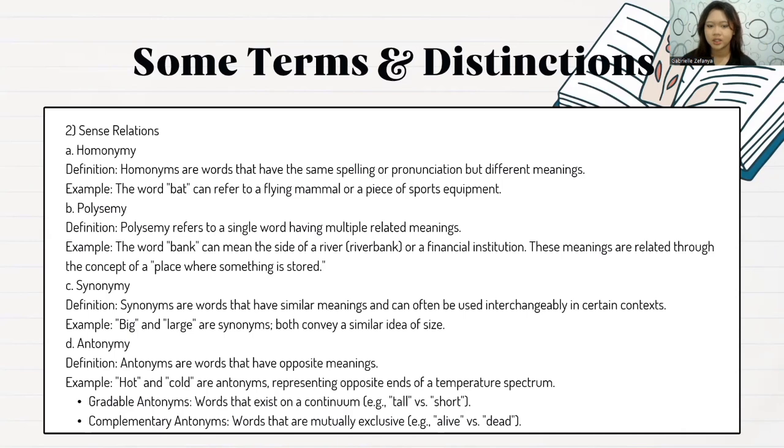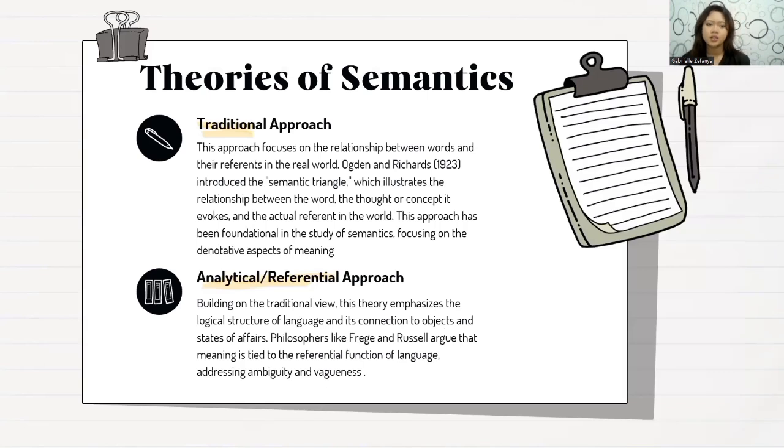And the next one is synonymy. Synonyms are words that have similar meanings and can often be used interchangeably in certain contexts. For example, big and large are synonyms that compare similarity of size. And the last one is antonymy. Antonyms are words that have opposite meanings. For example, hot and cold are antonyms representing opposite ends of a temperature spectrum. There are two types of antonyms. The first is gradable antonyms, words that exist on a continuum, e.g. tall versus short. And number two, complementary antonyms, words that are mutually exclusive, e.g. life versus death.